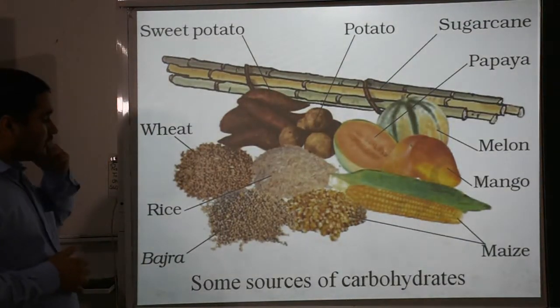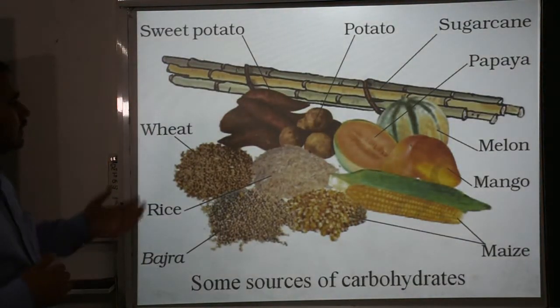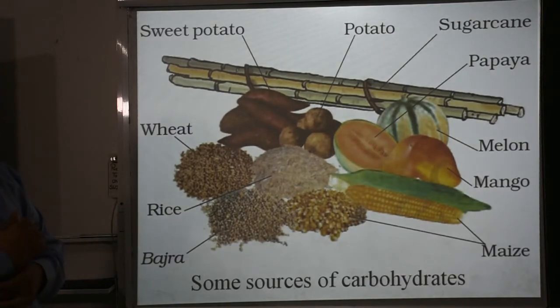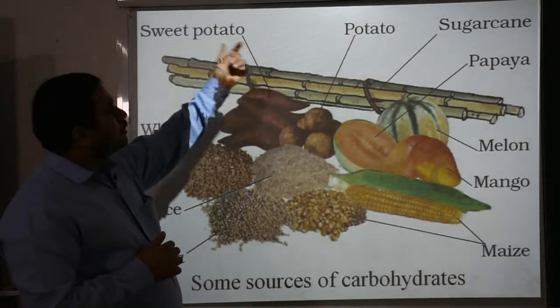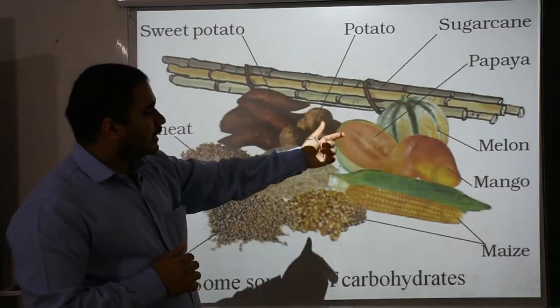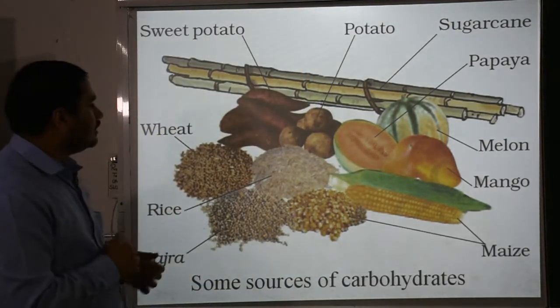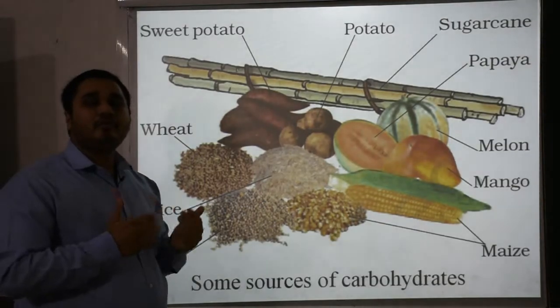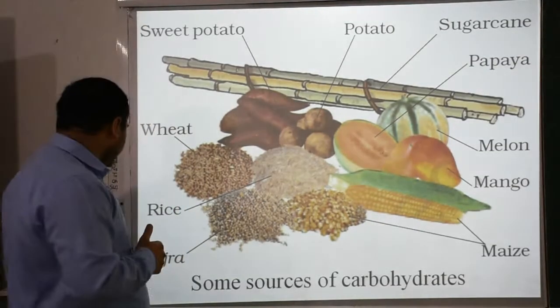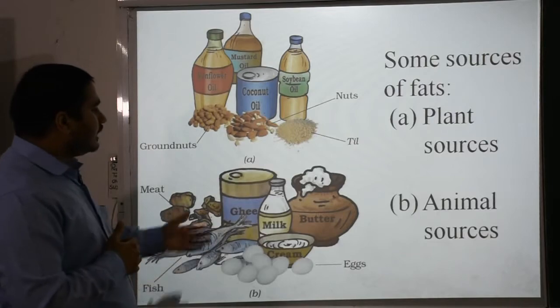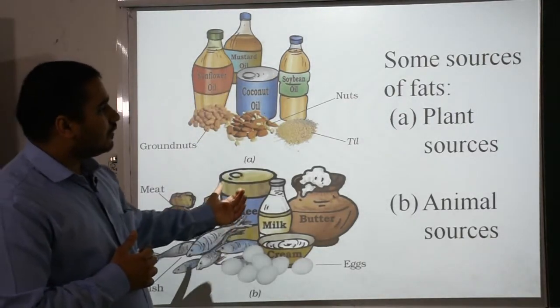These are the examples which contain carbohydrates. You can easily take the picture from your NCERT book also. There is sweet potato, sugarcane, papaya, melon, mango, maize, bajra, rice and wheat. This always gives you a blue-black option there. That is starch and sugars. Then these are some sources of fats.